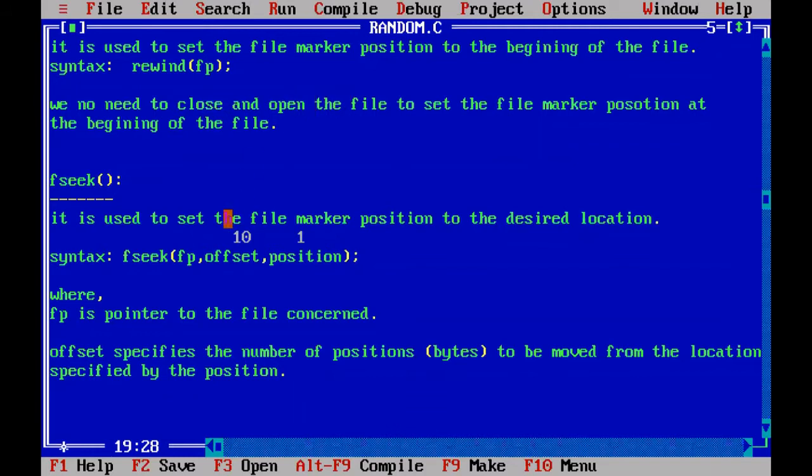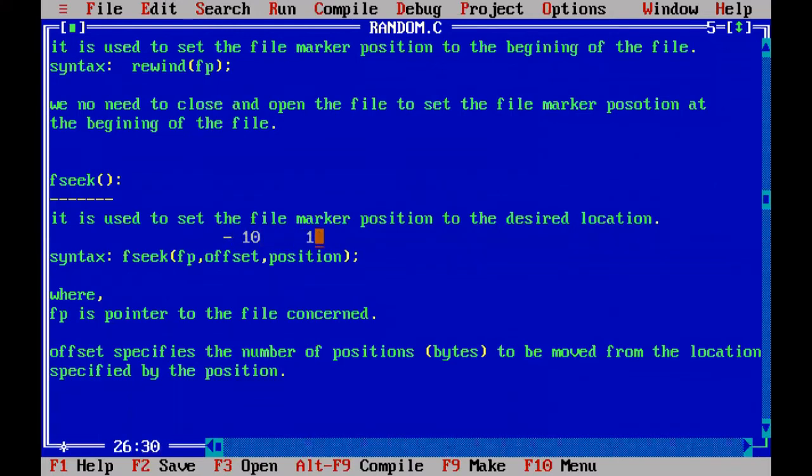If you write minus here, what will happen? Minus 10. We thought of the current marker position at C. The file marker is at C. So with respect to the current position of the file marker, we are moving 10 bytes in a backward direction, and the file marker will move backward 10 bytes with respect to the current position because it is a negative one.